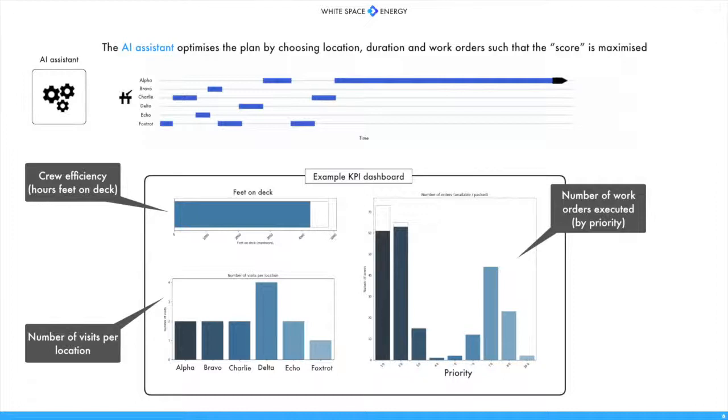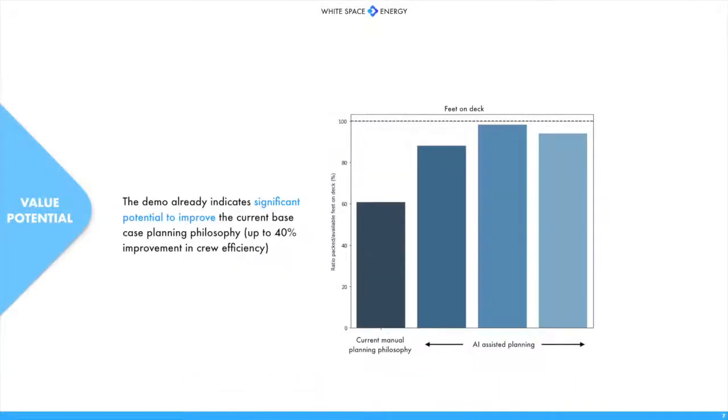Using a similar AI assistant on an operational level would give teams a much better ability to deal with competing value drivers and continuous change. The demo game already gives insight. Our AI-assisted planning gives a much higher crew efficiency compared to the client's current manual planning. A huge opportunity, therefore, to get more value out of very high-cost maintenance resources, and a step closer to real operational excellence.